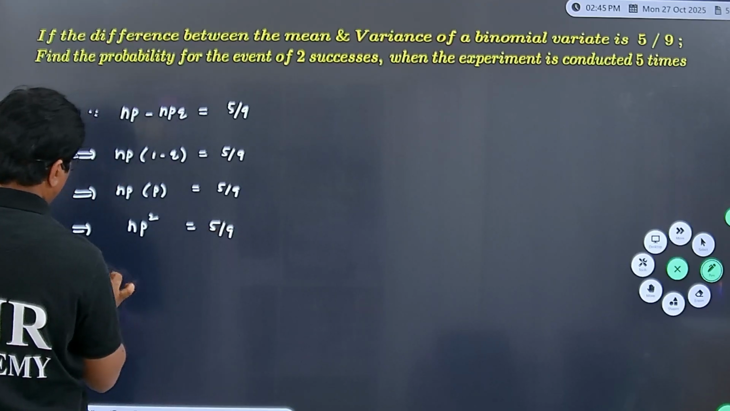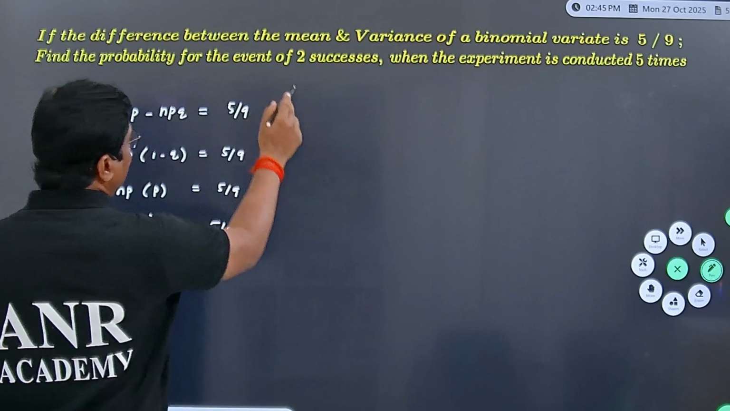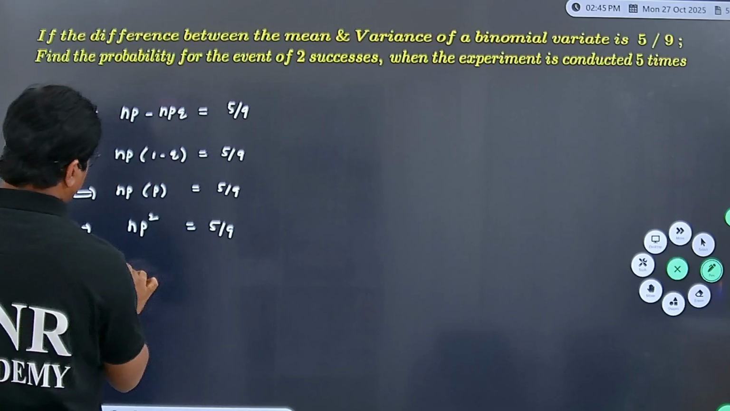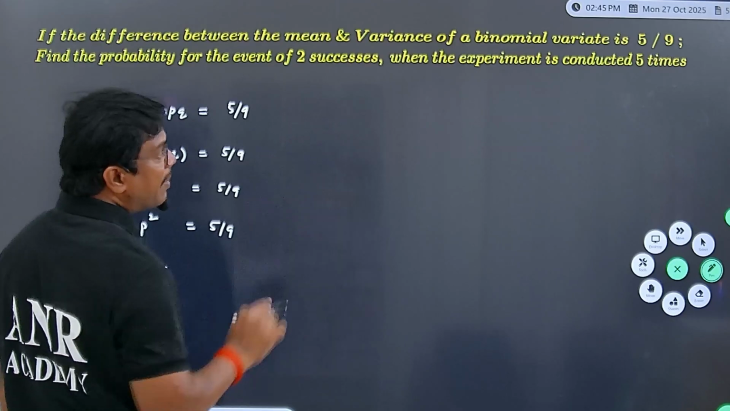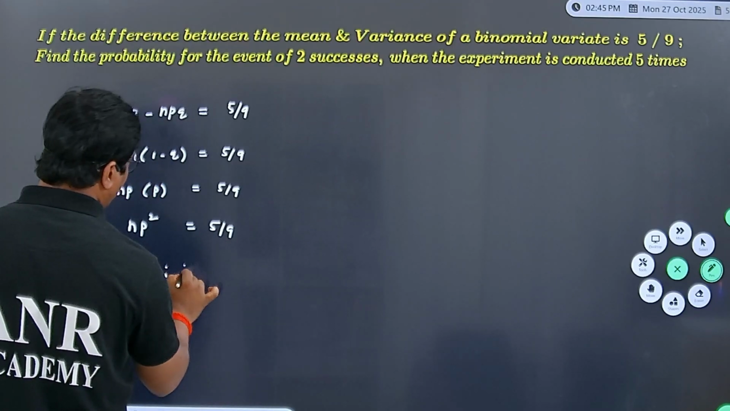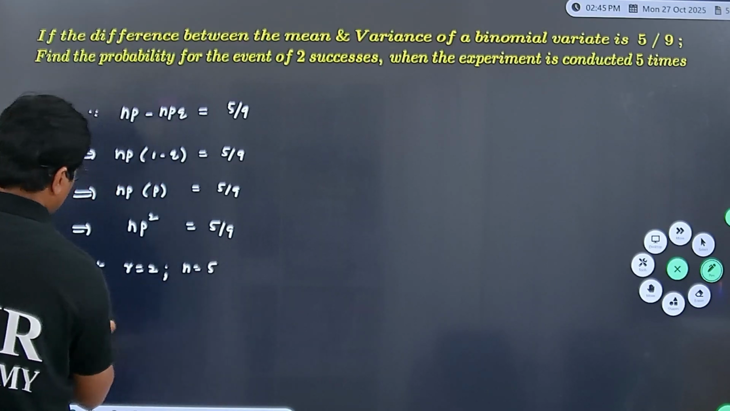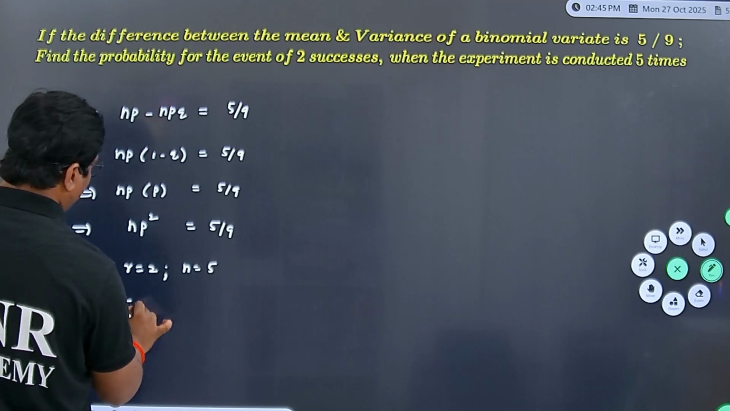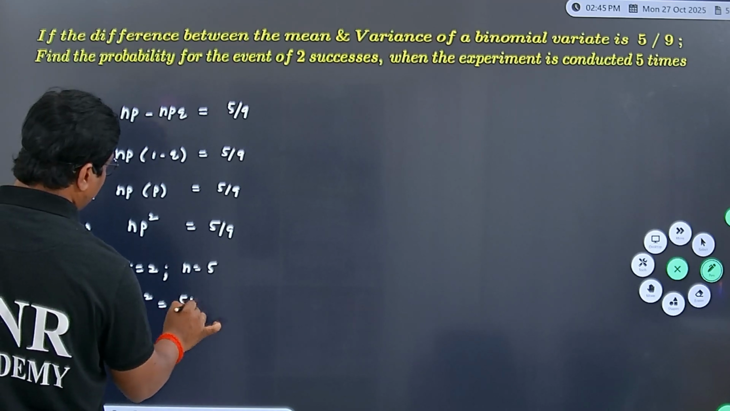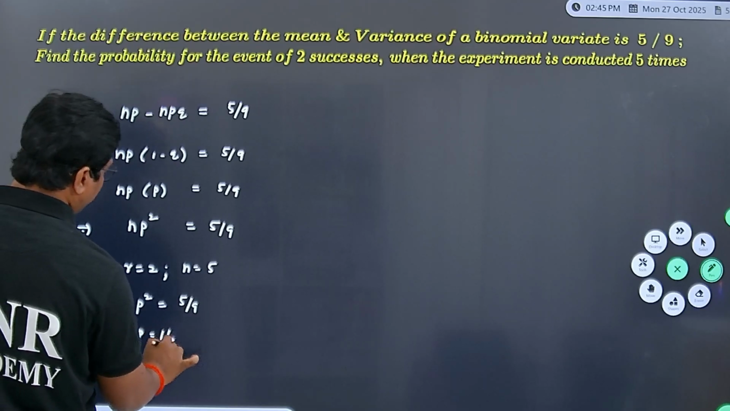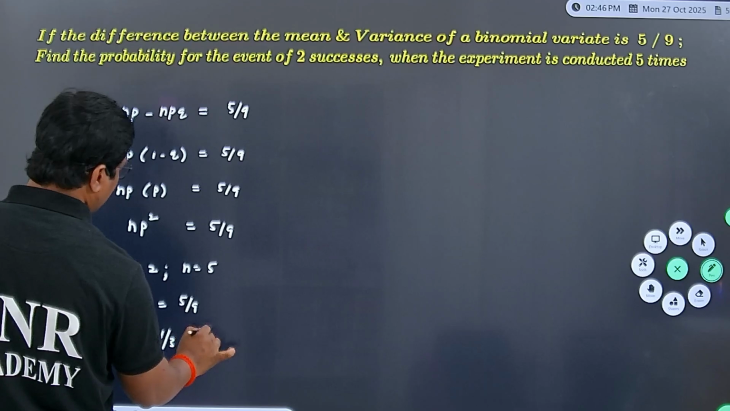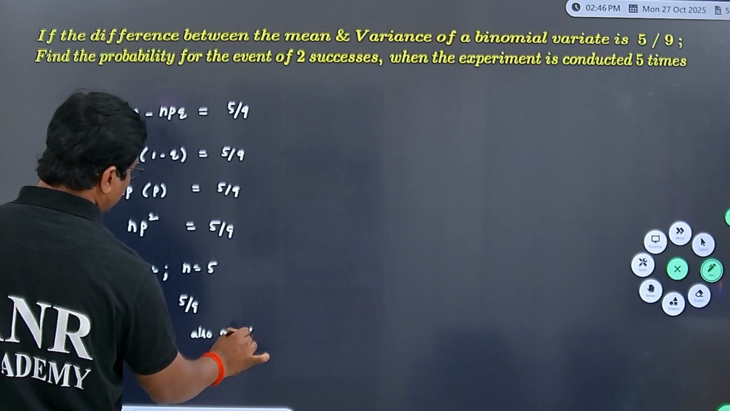But given that the probability for event of 2 successes, therefore r value equal to 2, and the experiment is conducted 5 times, therefore n equal to 5, implies what we get, 5p square equal to 5 by 9, and hence the value of p equal to 1 by 3. Also you can write the value of q as 2 by 3.